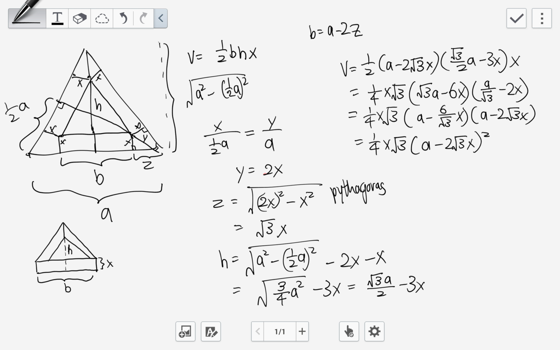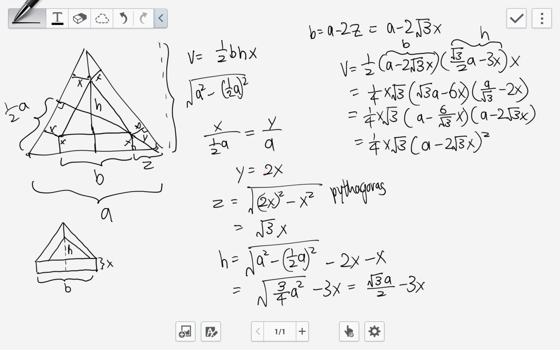What I have to do is just substitute this h into here and substitute the b, which is my a minus 2z. Now I know that is a minus 2 times my z, which is root 3x. So this is my b. So in other words, let's say I use this formula now. My b is coming from here, and my h coming from here, and then the x. I must not forget to multiply by the x here. So now I have the volume of the prism. The remaining thing is to simplify it into this form.